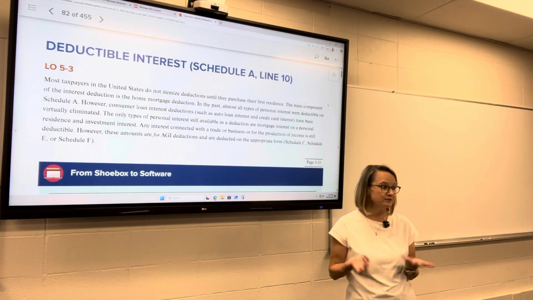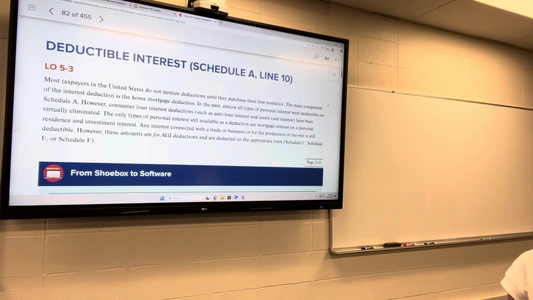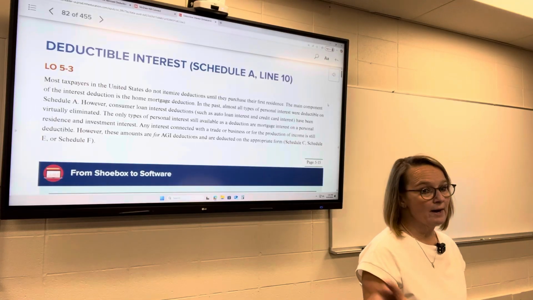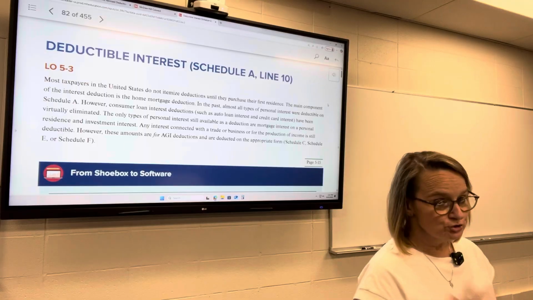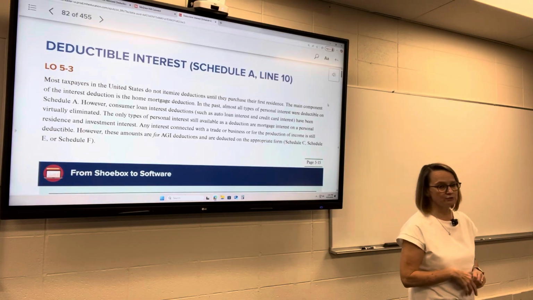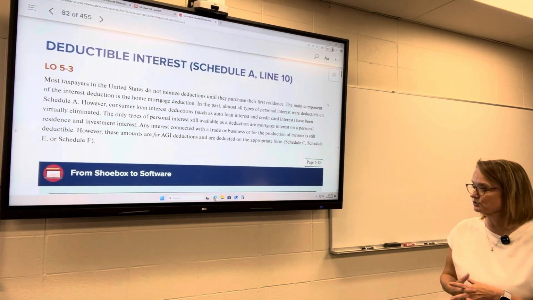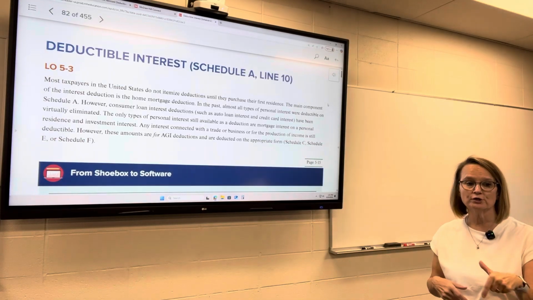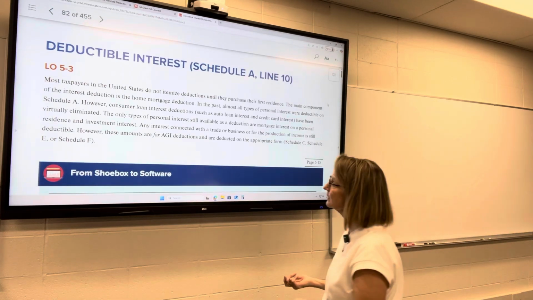So this is not all interest. It's only interest that is related to the acquisition or improvement of a personal residence, or up to two personal residences. So you can have two homes and deduct the interest from the mortgage on those homes. One would be your personal residence, whatever is classified as your personal residence. So that's, again, only on the debt that's incurred from purchasing that property or from improving it.